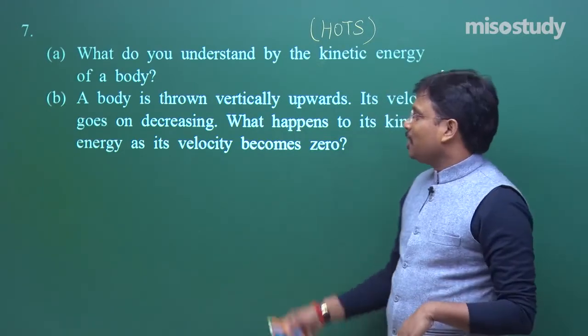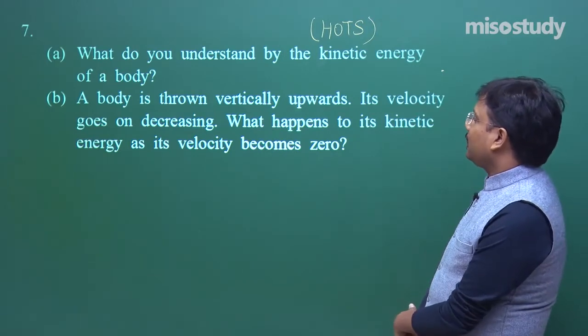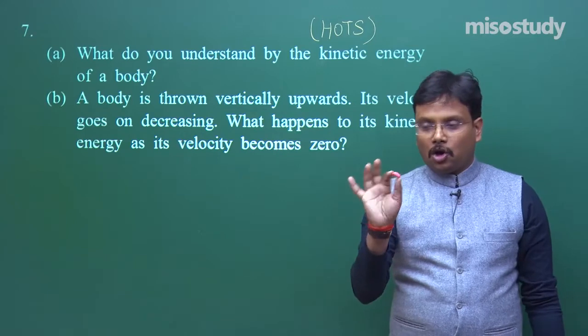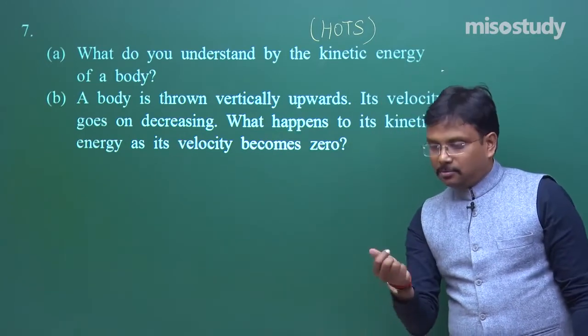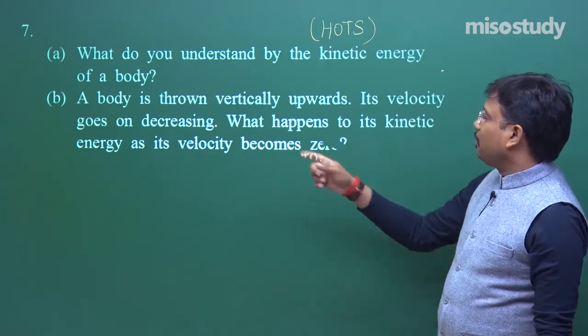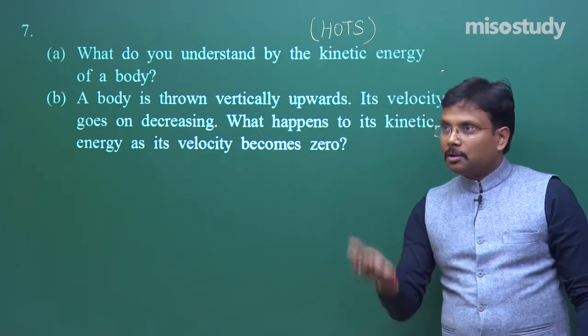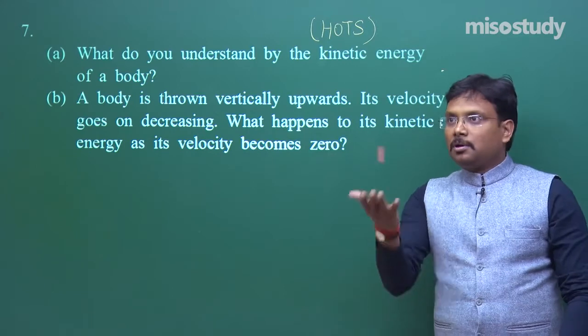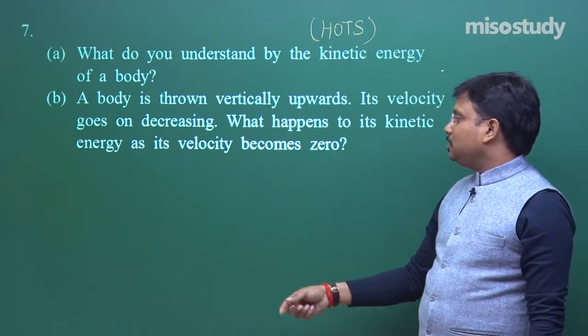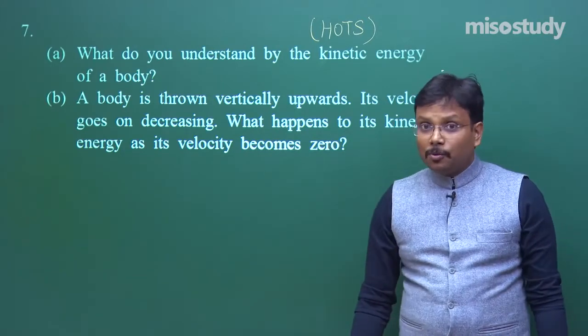Second: a body is thrown vertically upward, and its velocity goes on decreasing. What happens to its kinetic energy as its velocity becomes 0?